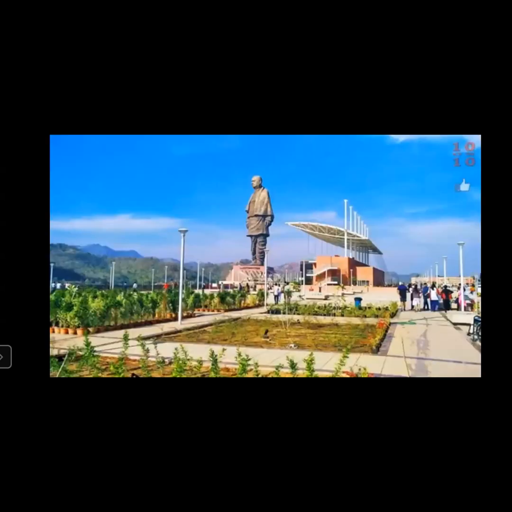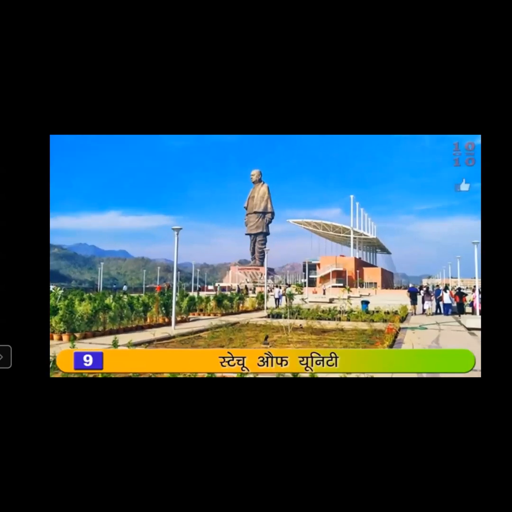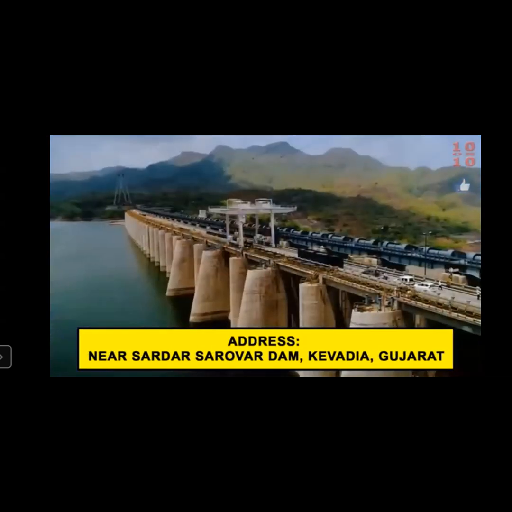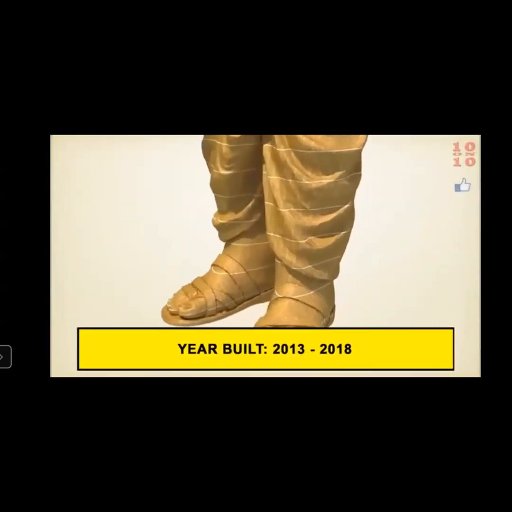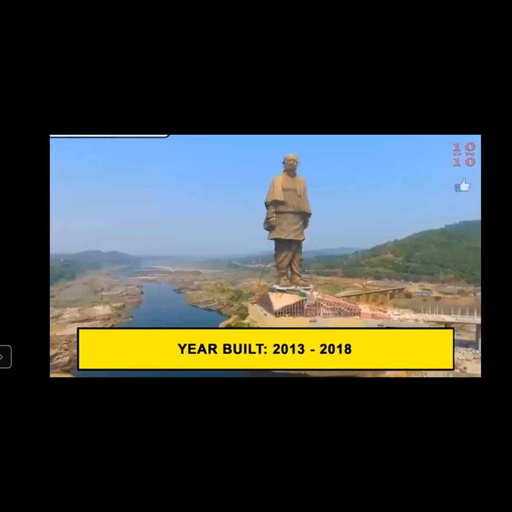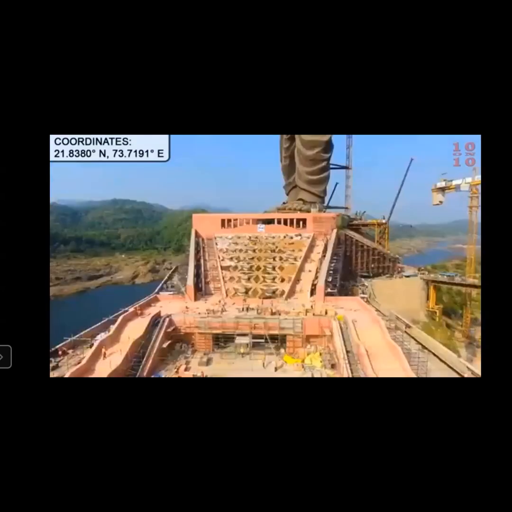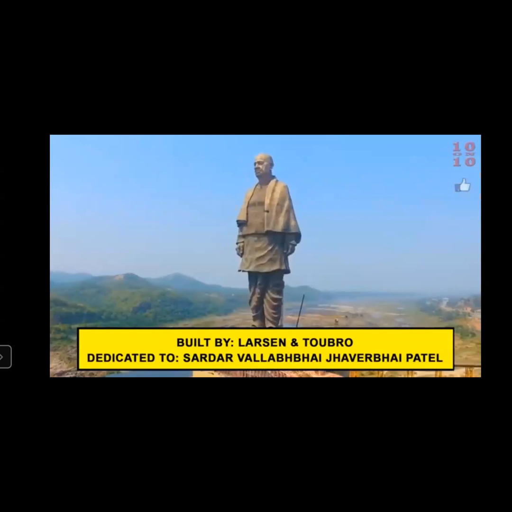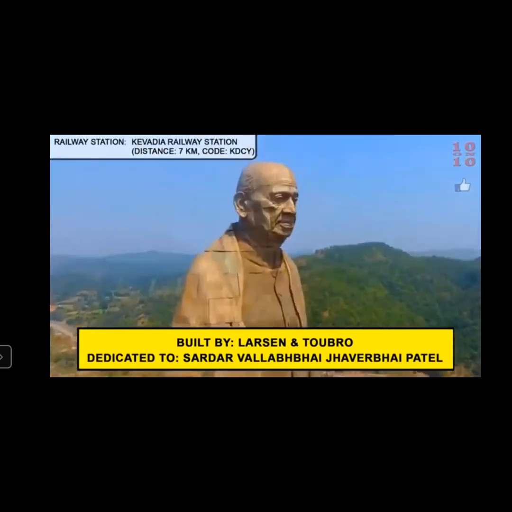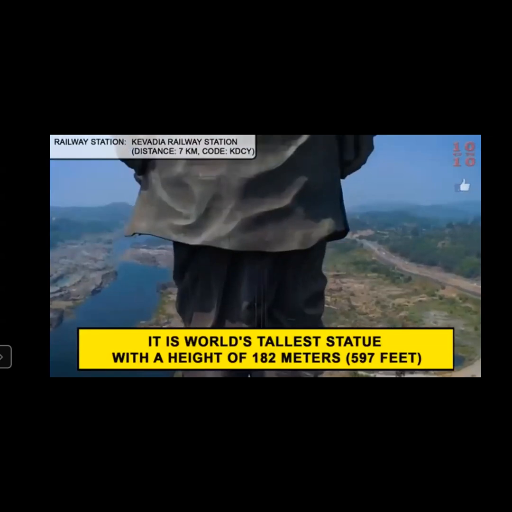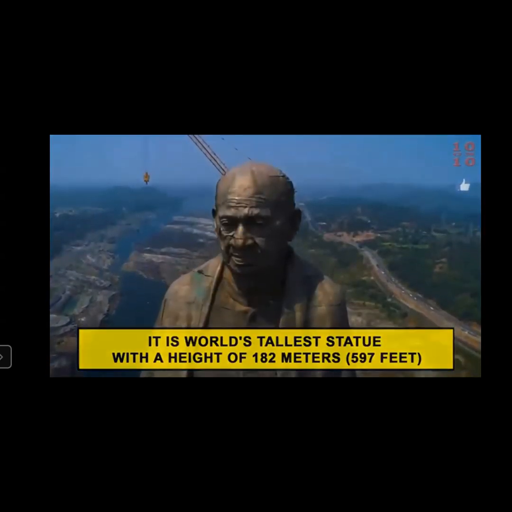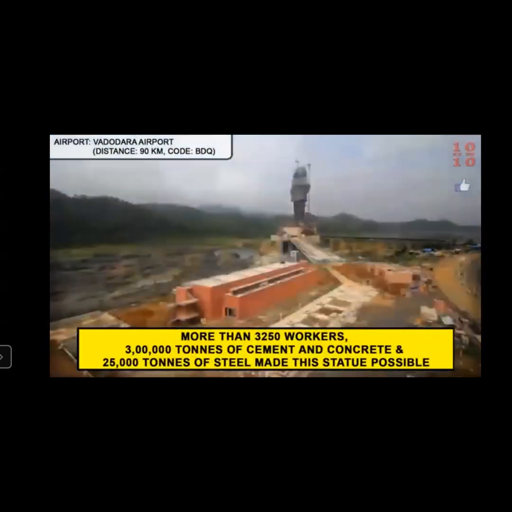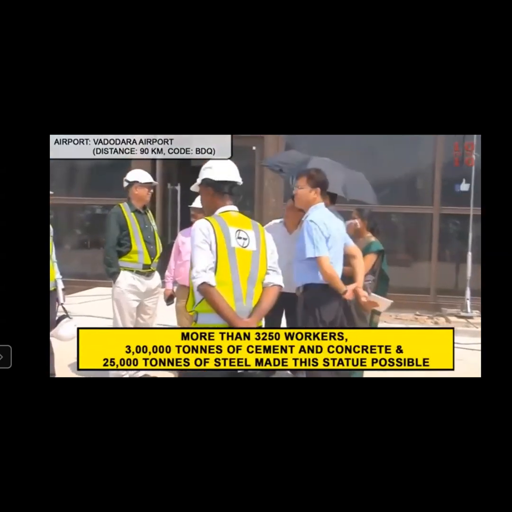Now we'll see number 9, that is the Statue of Unity. Statue of Unity, that is in Kevadia, Gujarat. Okay, you can see it was built in the years 2013 to 2018, built by Larsen and Toubro Company, dedicated to Sardar Vallabhbhai Patel, the Iron Man of India. It is the world's tallest statue with a height of 182 meters. More than 3,250 workers were actually working to build this.